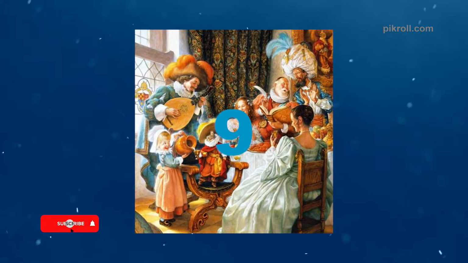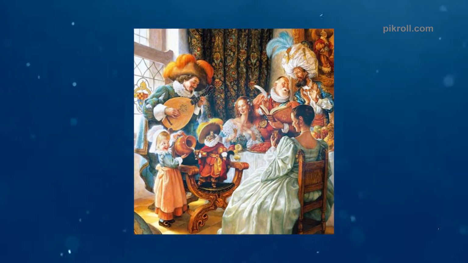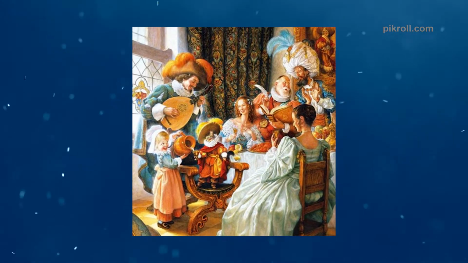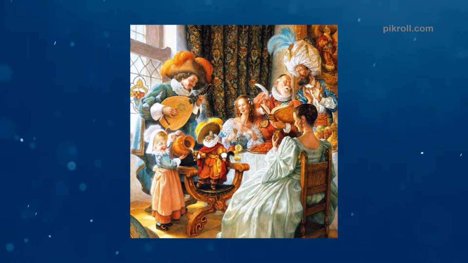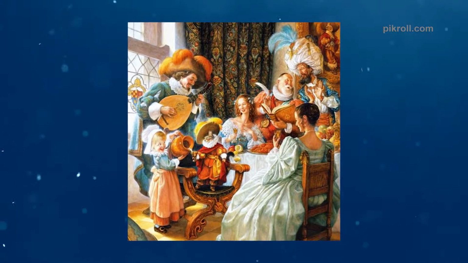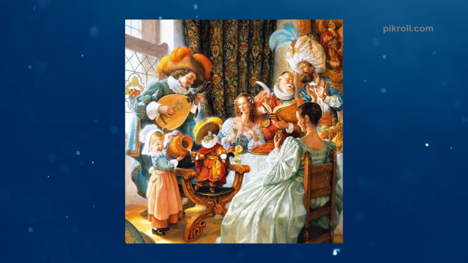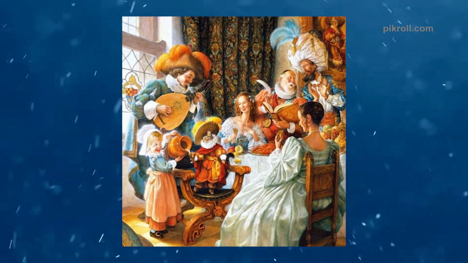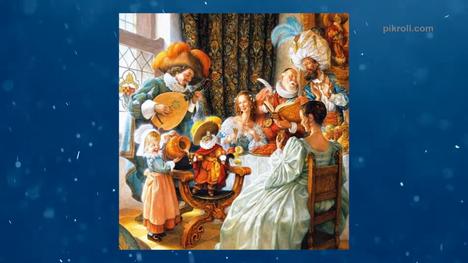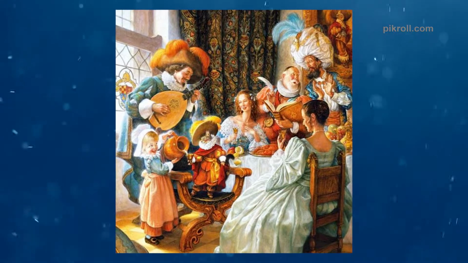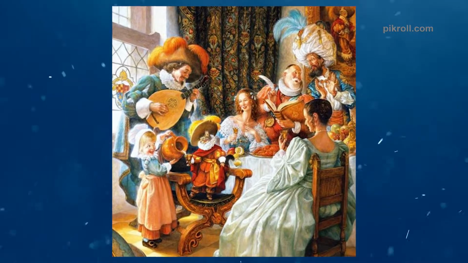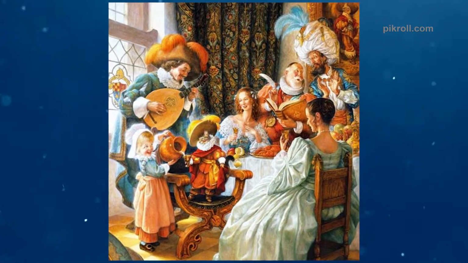Number 9. Puss in Boots. Puss in Boots is an Italian fairy tale which is also known as Master Cat as well as Booted Cat. The European fairy tale is about a cat who uses cheating and fraud magic to gain power and wealth for his master so that the master can marry the princess. The writer of the fairy tale is Giovanni Francesco Straparola.